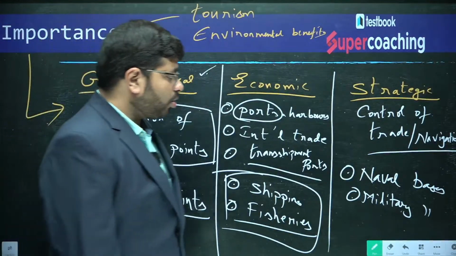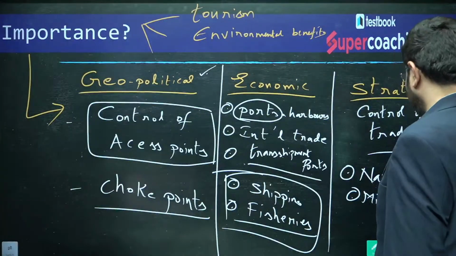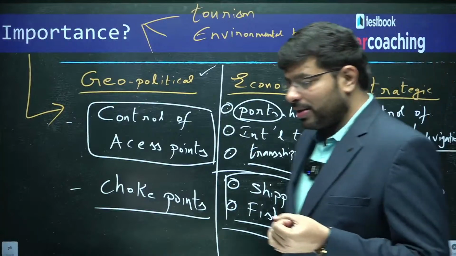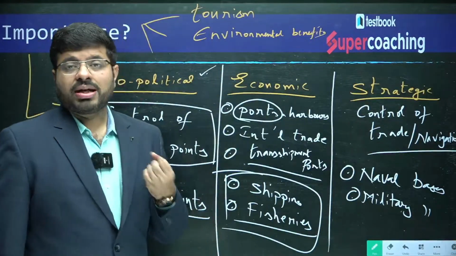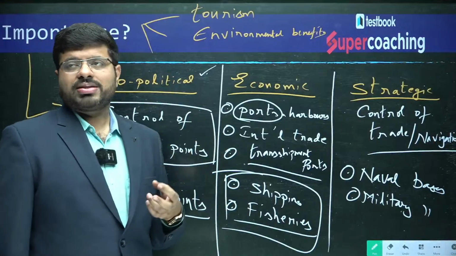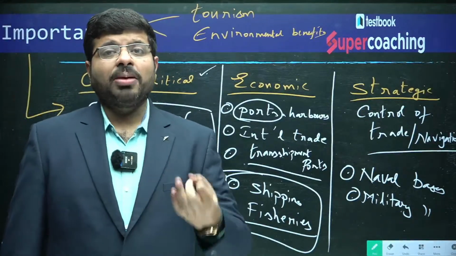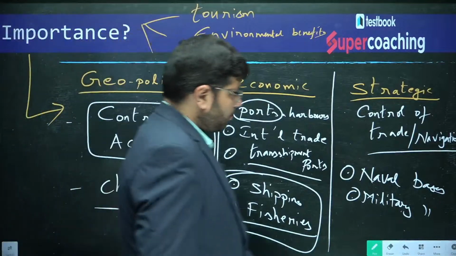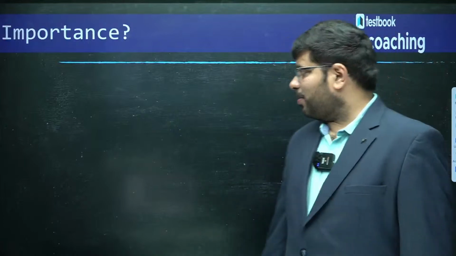You should remember all these points. You should keep these points into consideration, and then you have to talk about that. These are very, very key. So, what are the key important things? Geopolitical importance, economic importance, strategic importance. Apart from that, tourism, environmental benefits, all these things are there. Now, let us discuss examples of these things across the world. Let us discuss some examples.